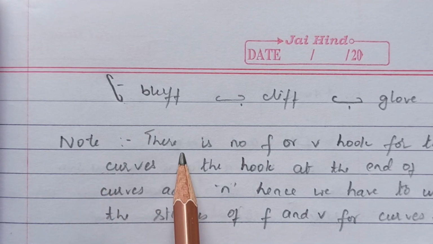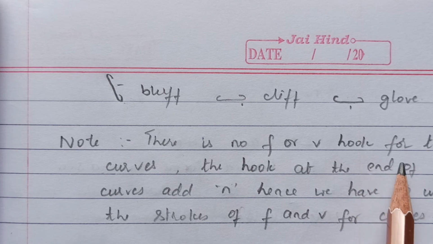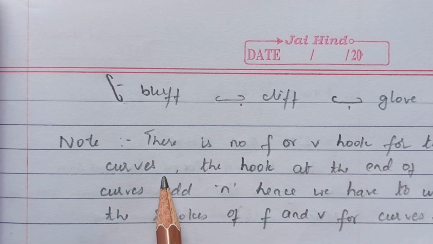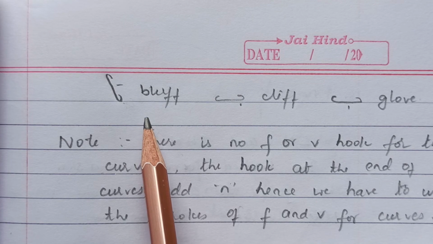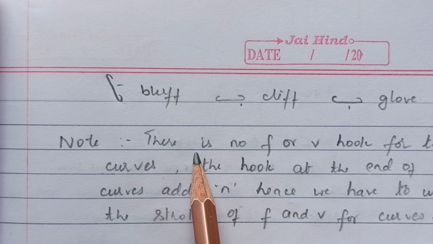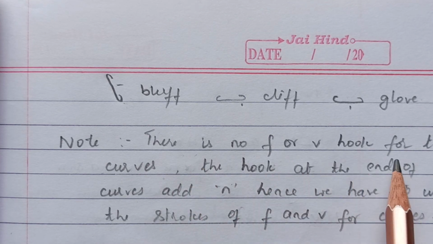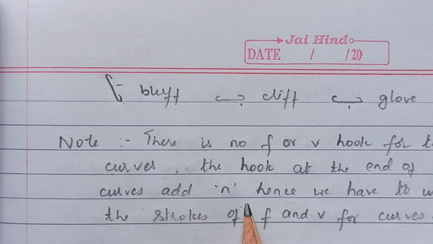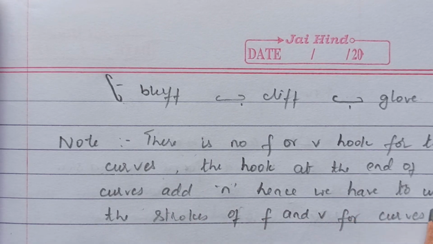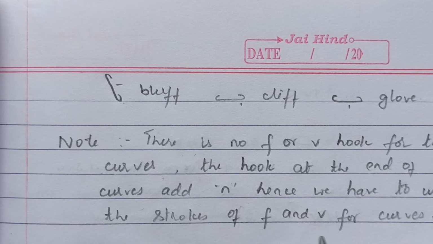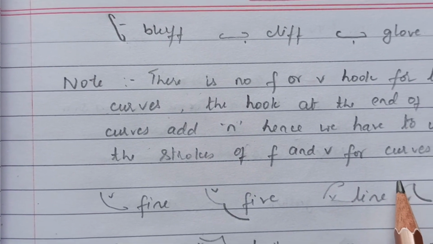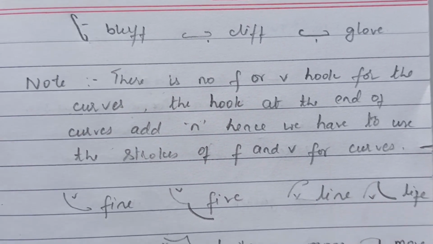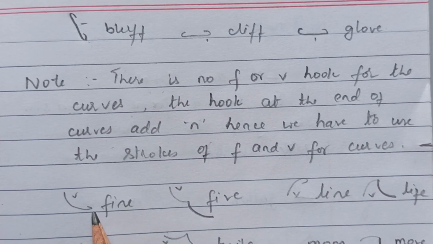Further, there is no F or V hook for the curves. So these F or V hooks we can use only for the straight strokes, and there is no F or V hook for the curves. The hook at the end adds only N. Hence, we have to use the strokes of F or V for the curves. So we have only the N hook for the curve strokes and there is no F or V hook.